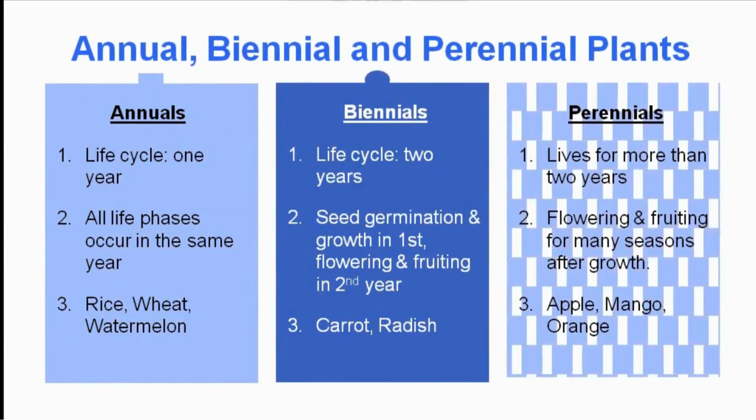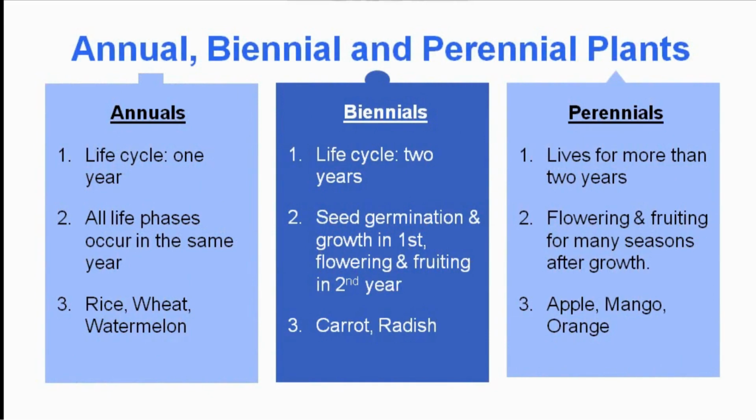What are annual, biennial and perennial plants? Annuals complete their life cycle in 1 year, and all the life phases occur in the same year. Rice, wheat, watermelon are examples of annual plants. Biennials have 2 years to complete their life cycle, wherein first year is for seed germination and growth, while second year is for flowering and fruiting to occur. Carrot and radish are biennials.